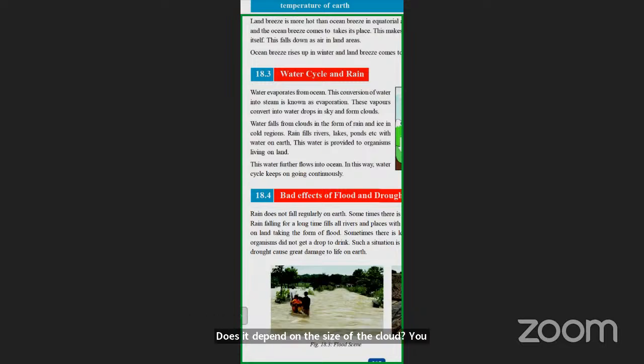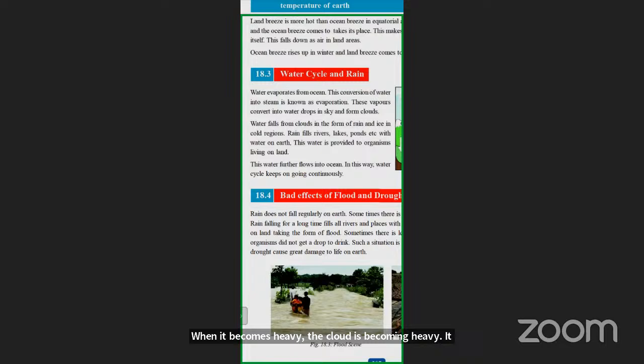Some clouds are small, but still rain comes from them. Not that big. But it basically depends on the weight of the cloud. Water droplets get collected together in the cloud, and it becomes heavy. When the cloud is becoming heavy, it cannot contain all that water. Then the rainfall happens.